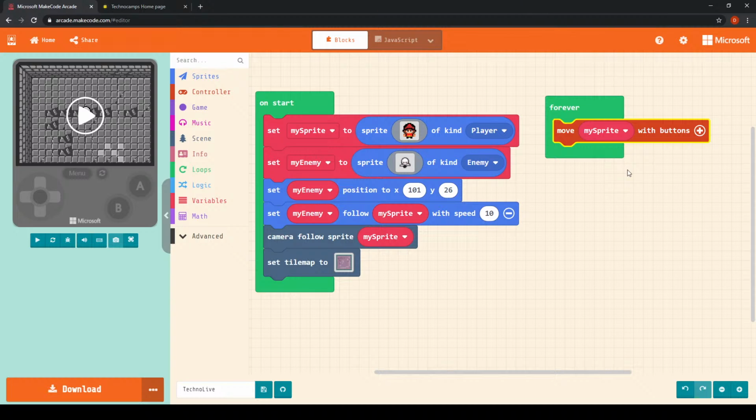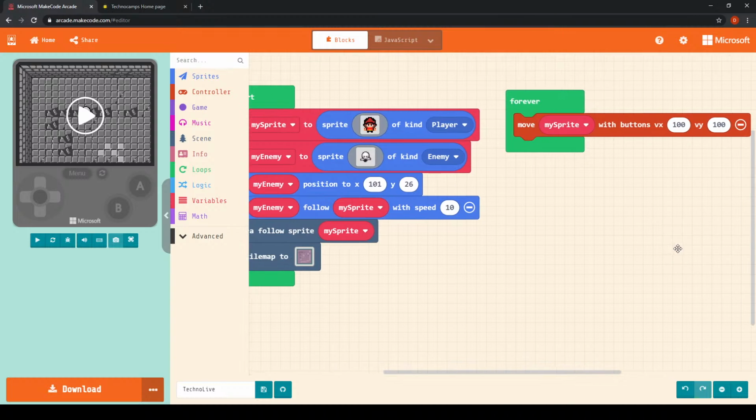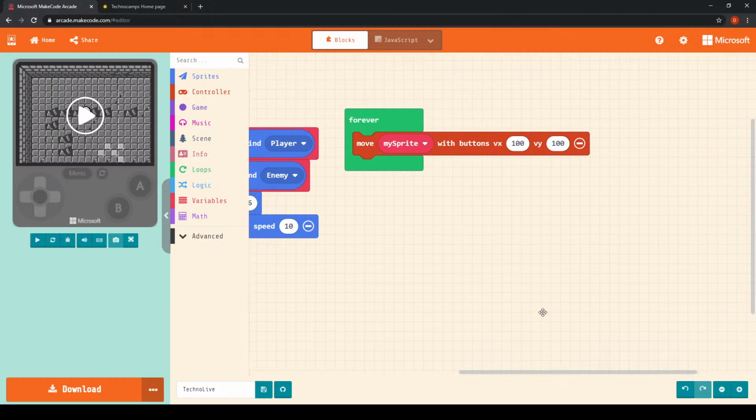We can simply use this move my sprite with buttons block, which will by default allow our sprite to move around using the arrow keys, and if we click this plus symbol, we can specify the speed at which our sprite can move.